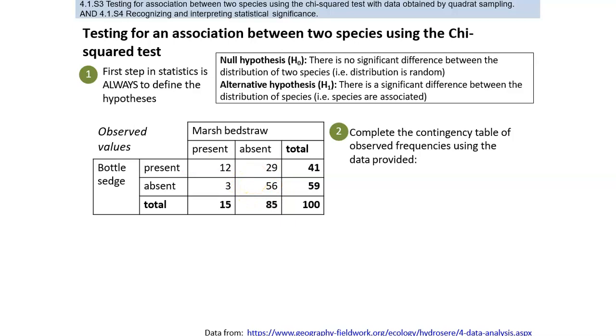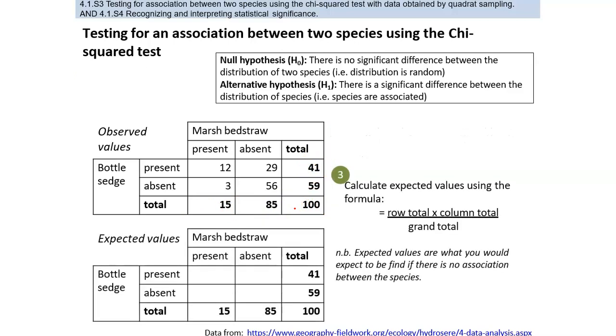And the next slide shows that you fill in the total number for each row and column. How do you calculate the expected? This was the observed. In this table, you saw the observed values, but we need to know the expected values. How do we calculate the expected value?